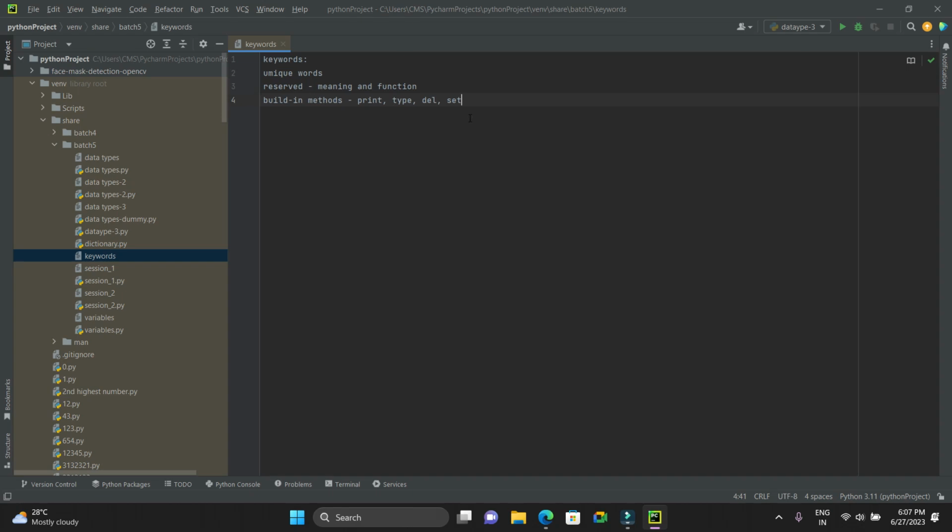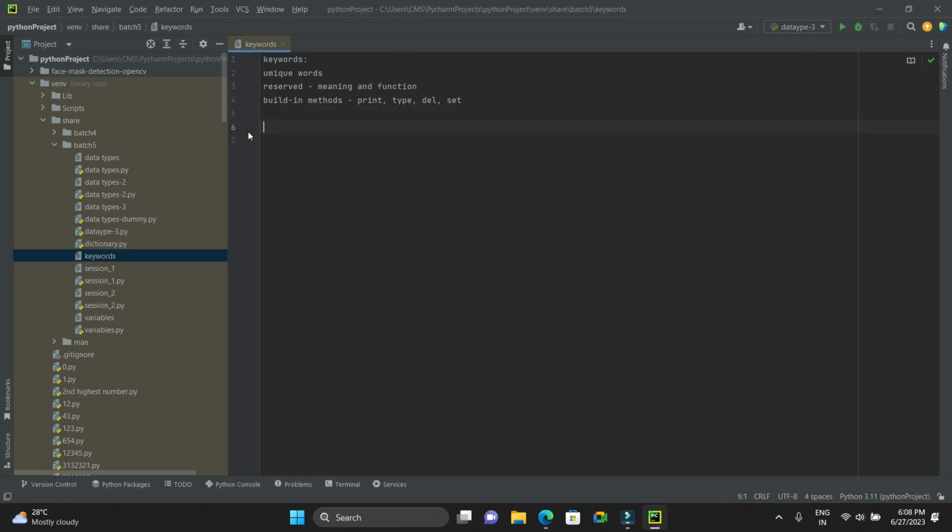Let's say a custom script is, for example, del is equals to 10. We cannot assign this. What Python takes this statement as is del as the variable name, and 10 as the value which is being assigned to this del variable. So we cannot use this. Not only that, we cannot use type either, because type is a predefined method. We cannot use type as a variable name to assign some value. You are getting it, right?